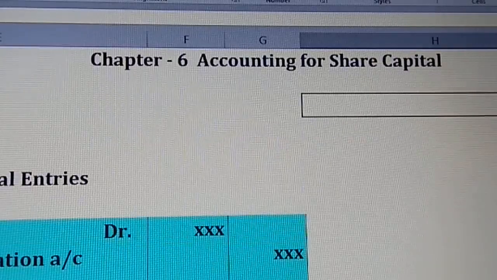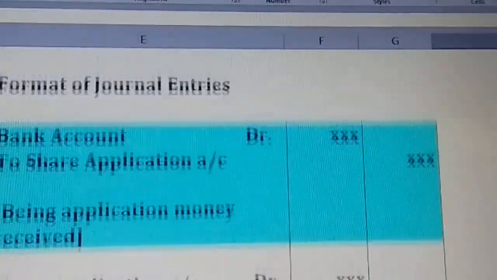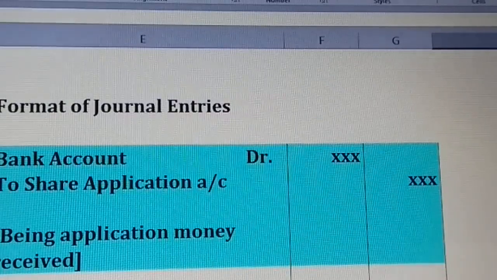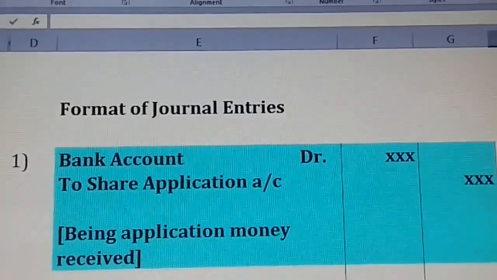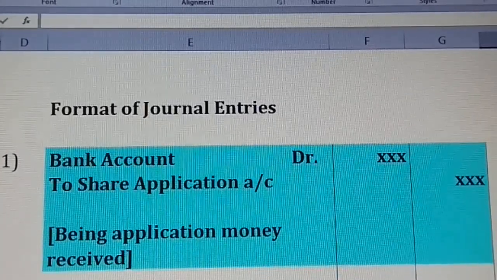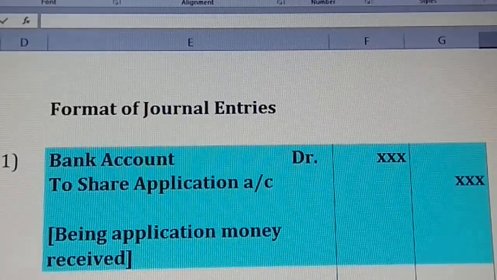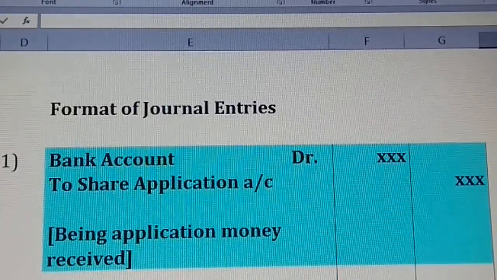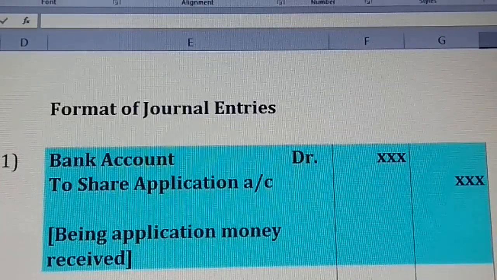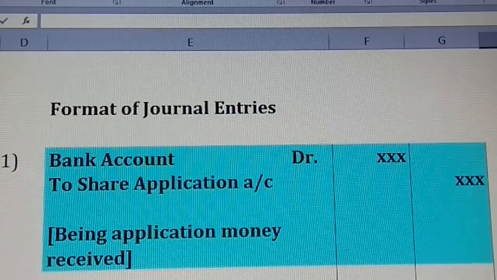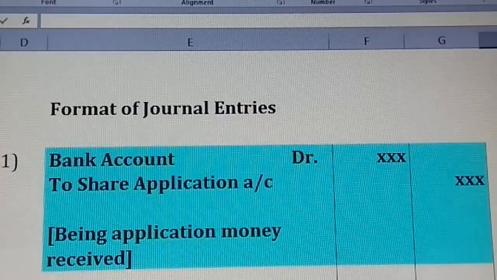Okay, now let us go for the format. I have made the format for the journal entries in this chapter. The important thing is the journal entry which we have to concentrate on. First, with an example, just observe the format of the journal entry. It might be easy to say that you have to mug up. Yes, of course we can mug up, but is it possible for us to remember why these steps are to be followed? So just concentrate now.